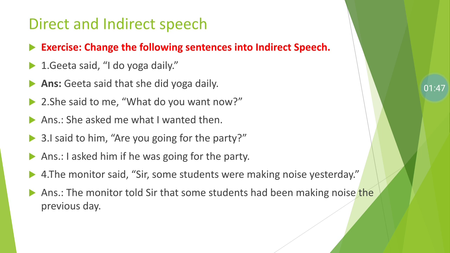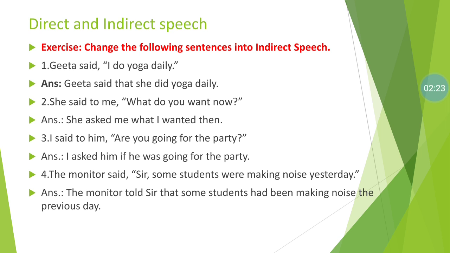in reported verb, said is used, and reported speech, "I do yoga daily," is in simple present tense. Simple present tense is used because do is a V1 form. So while transferring into indirect speech, we use Geeta said. There is no change in reported verb because there is no object available. So Geeta said, joining conjunction that, because it is an assertive sentence. Geeta said that she did yoga daily. Simple present tense is transferred into simple past. Remove the inverted comma and finally put a full stop.